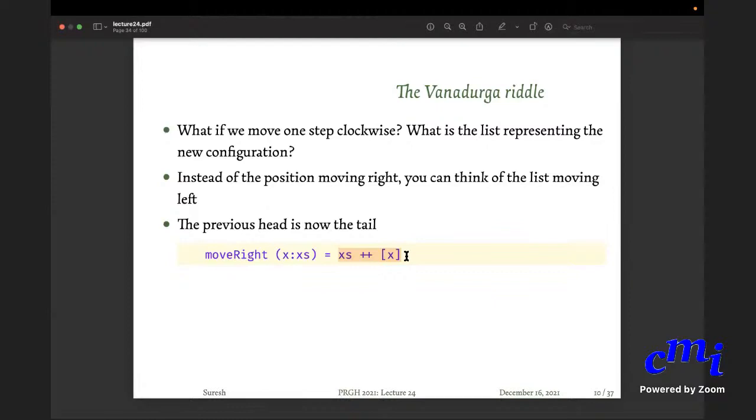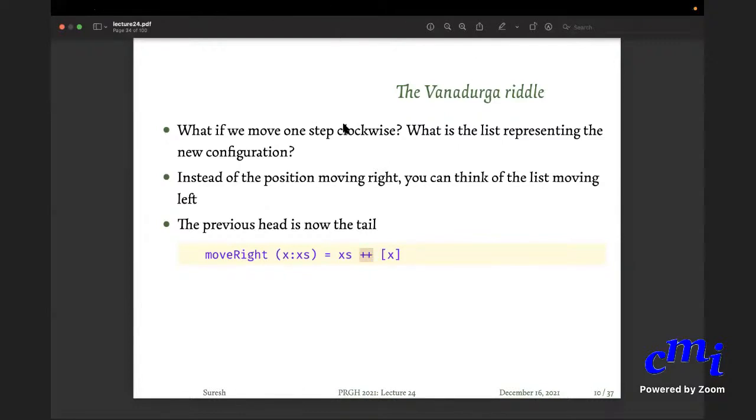Imagine a circle. You want to move one step to the right. Now the present head will become the tail, and whatever was the second element will now become the head, and otherwise it will be unchanged. So this is the operation. Now you see this plus plus. Instead of doing it this way, you can maintain it as a queue. That is all. And the queue, we know that internally the queue is represented as 2 lists, etc.